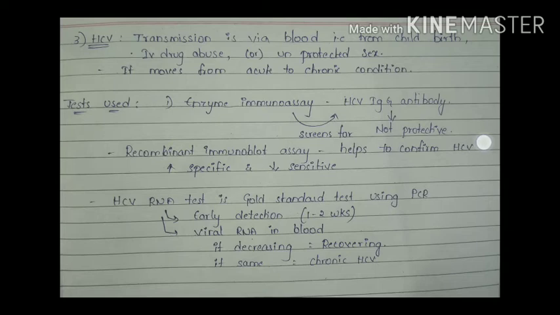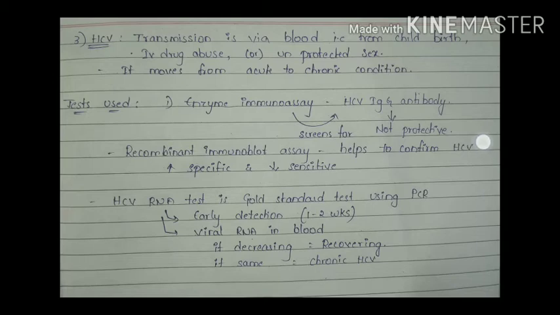A major difference between the first two and the third is that the first two have protective antibodies, but HCV is not protective. So in the case of the enzyme immunoassay test, we need not go for a confirmatory test.